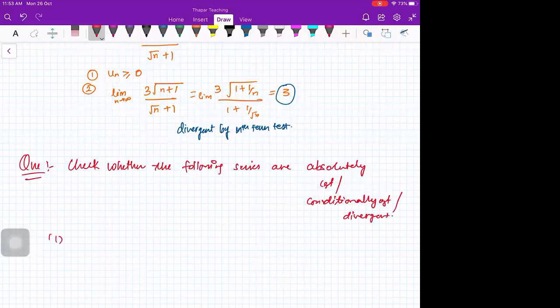Okay, so the first part is sigma n from 1 to infinity of (minus 1) raised to power n plus 1, times 0.1 raised to power n.